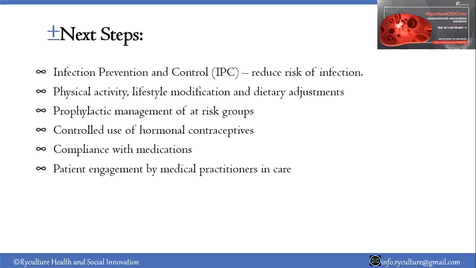Then we have controlled use of hormonal contraceptives, especially those that are high in estrogen. We need to control the use of them. However, there are developments, and most of the hormonal contraceptives now have lower levels of estrogen, which increases the risk of developing these coagulopathies. Those who are being managed, compliance with medication is very critical. If you comply with your medicines, you are in a better position to improve from this condition, not get a crisis, not get to the severe fatal states that we are seeing with some of the cases.